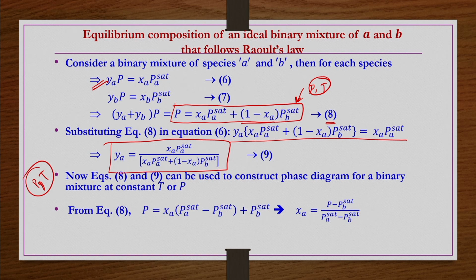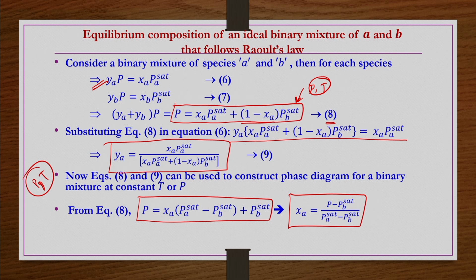So, now from equation 8, we have this rearrangement of the same equation: P is equal to x_a multiplied by (P_a sat minus P_b sat) plus P_b sat. That means x_a is equal to (P minus P_b sat) divided by (P_a sat minus P_b sat), that is straightforward. But the important thing to see is that this P versus x_a is a linear relation, is it not? It has a slope of P_a sat minus P_b sat, right.